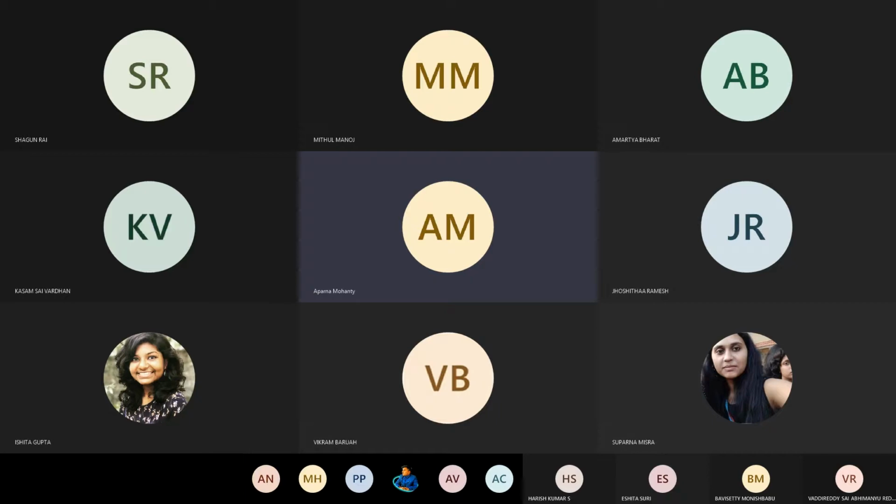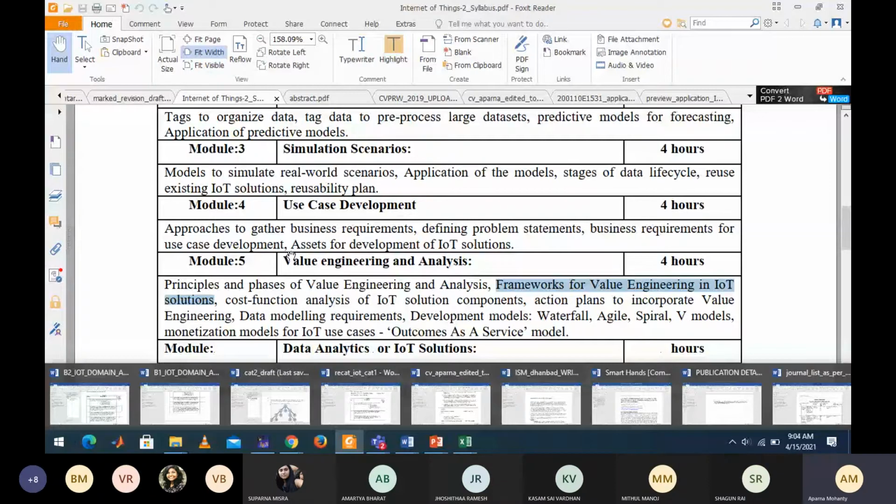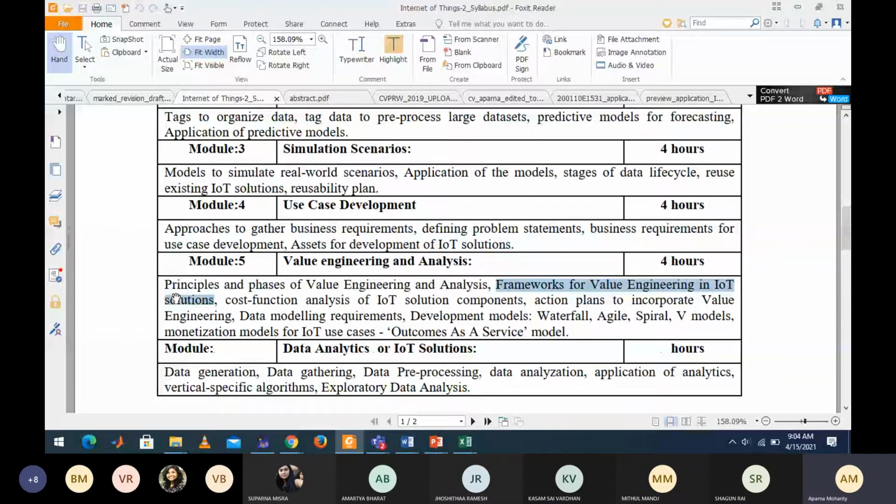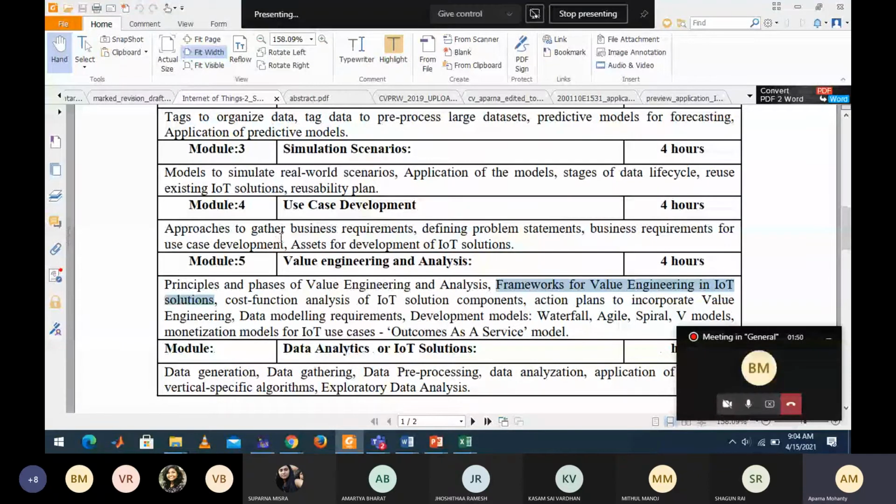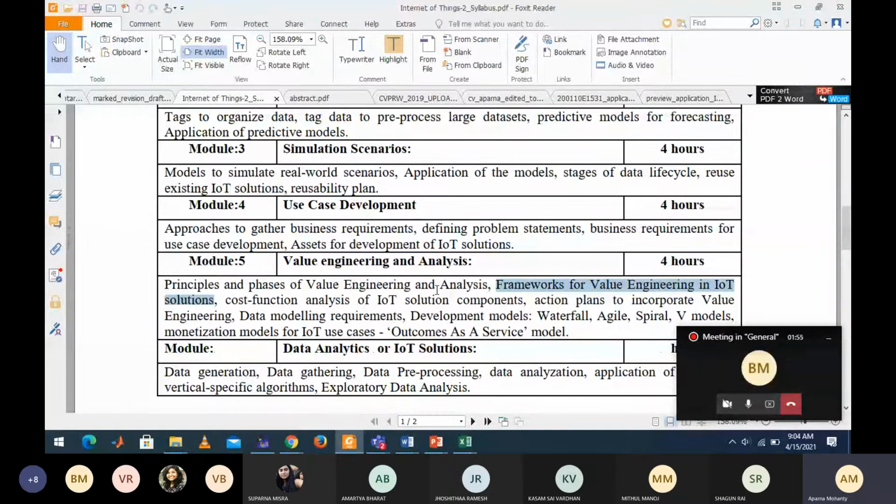So as you can see, this is the fifth module. The third and fourth modules are there in your syllabus. In the fifth module, the principles and phases of value engineering and analysis will be covered now. So this will be there in your syllabus till this portion. Let me quickly share the screen.